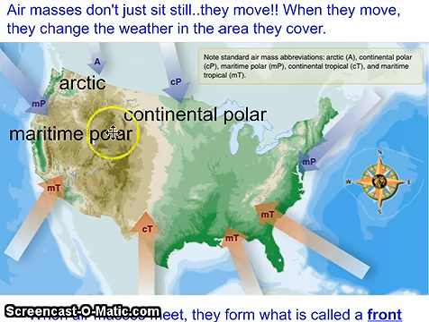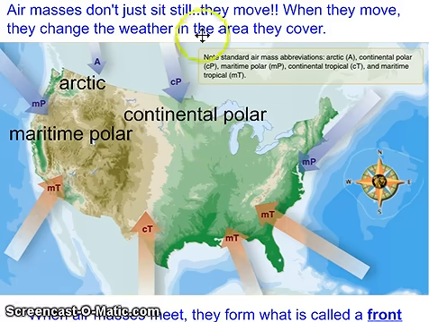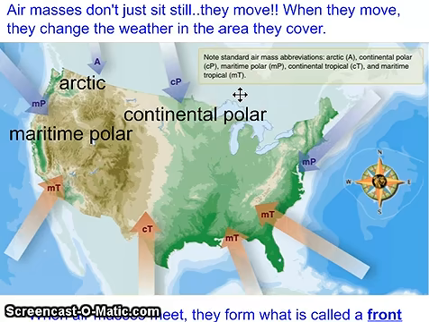Continental kind of looks like the word continent, and that's going to help you understand what it means. Right above the United States is a large body of land called Canada. Since it's such a large body of land, when that air evaporates over that body of land, it tends to be dry. So continental means really dry air, and polar, we just looked at, means cold. So literally, right up here near the Great Lakes, that air is going to be dry and cold. We call it continental polar.